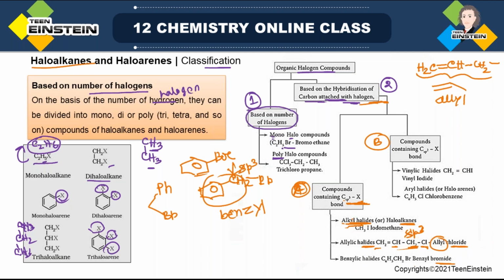That is, under Csp3 halogen bond, we have three possibilities. It may be alkyl halide, which is the simplest one, based on which you can see the name of this chapter. But there are some other possibilities where it is true that the halogen is attached to sp3 hybridized carbon, but in the rest of the part there is some difference. Fine. Any doubt?